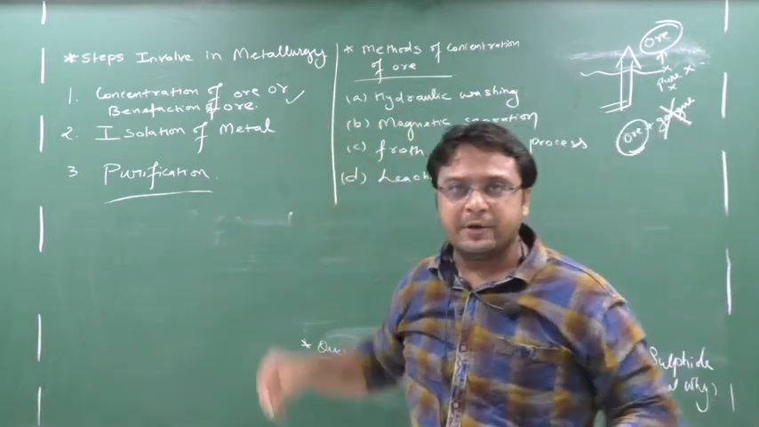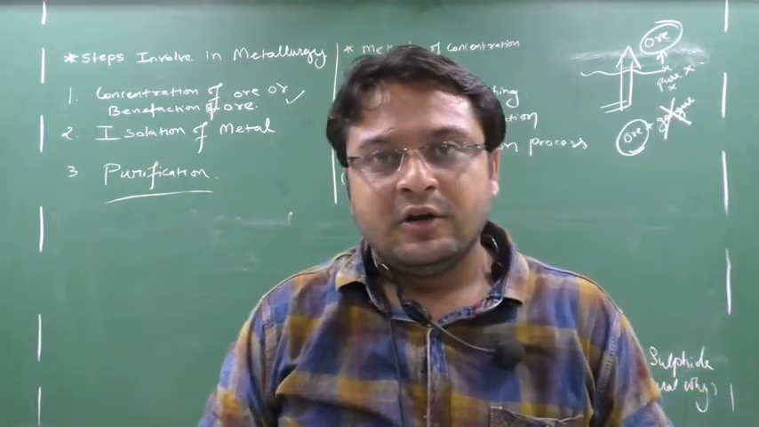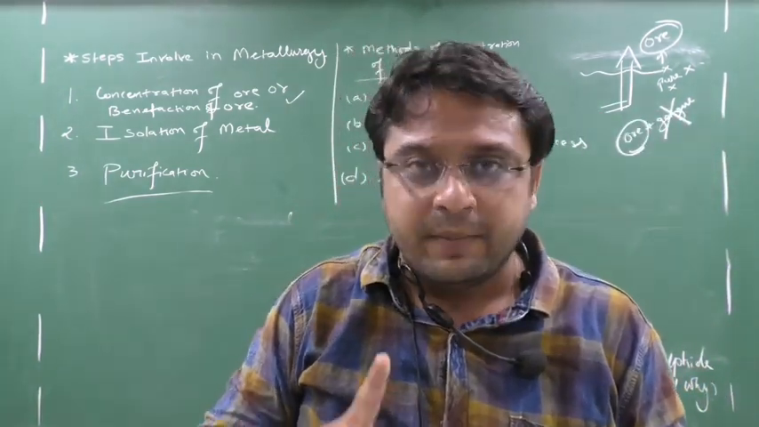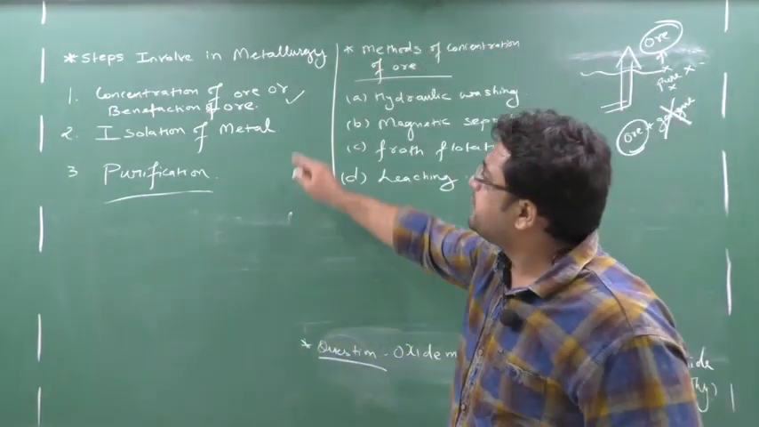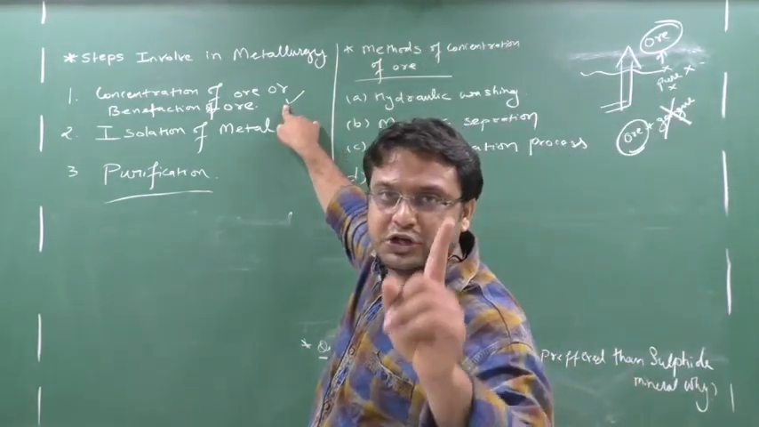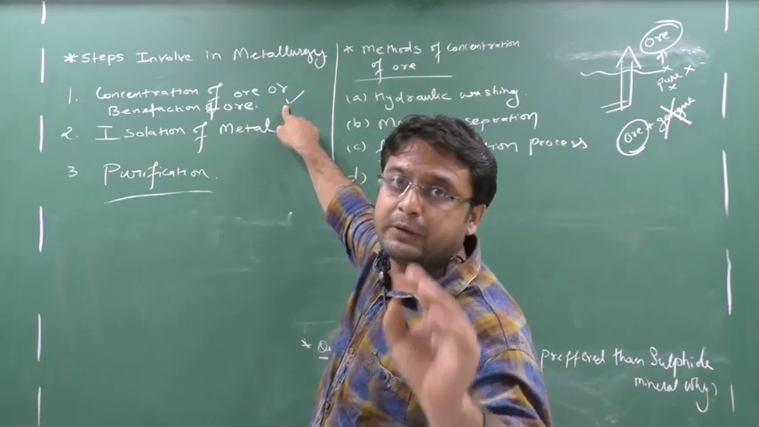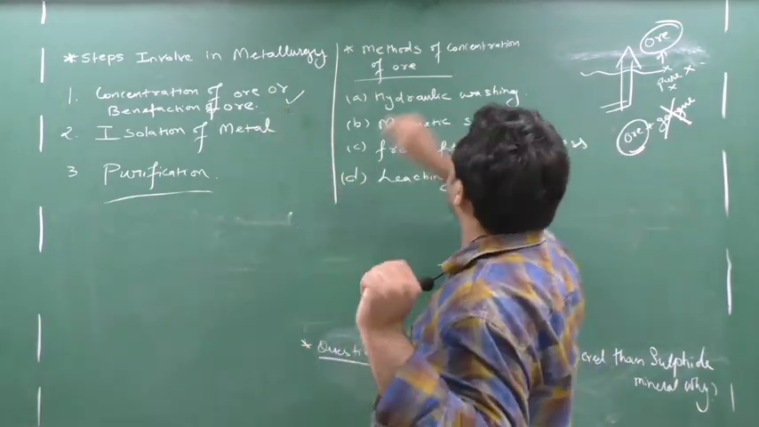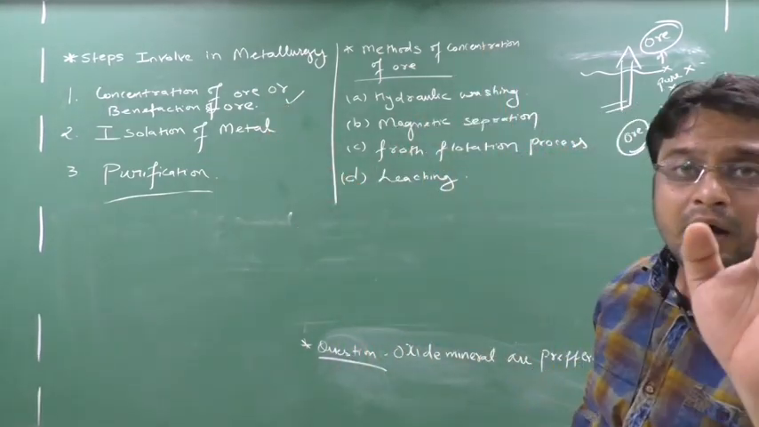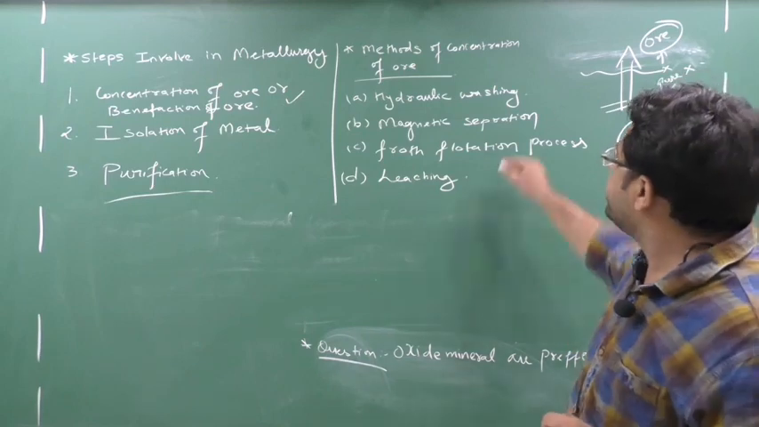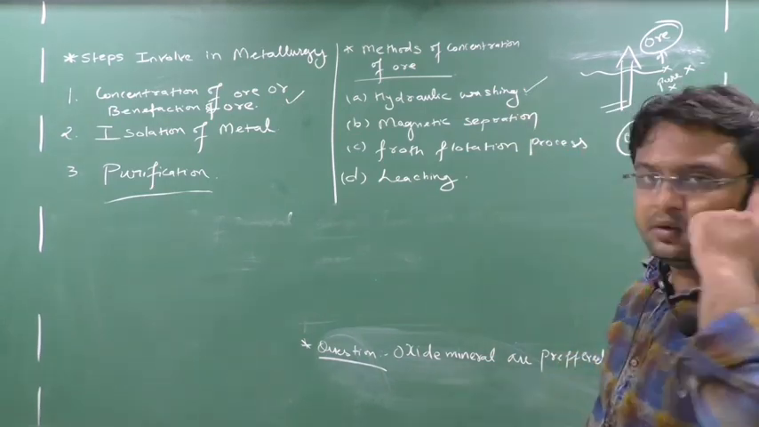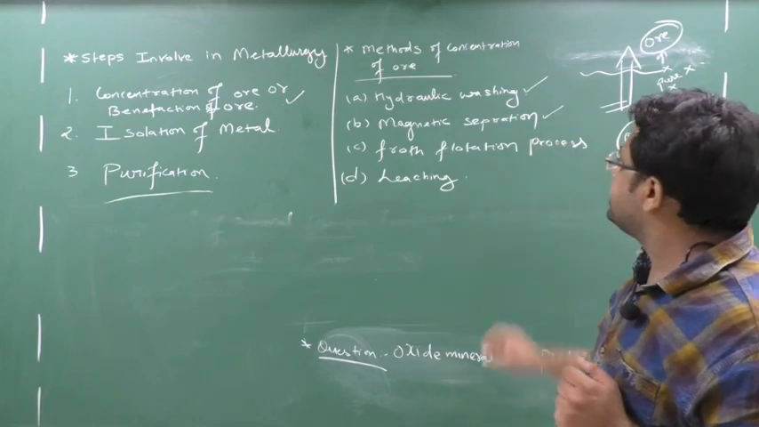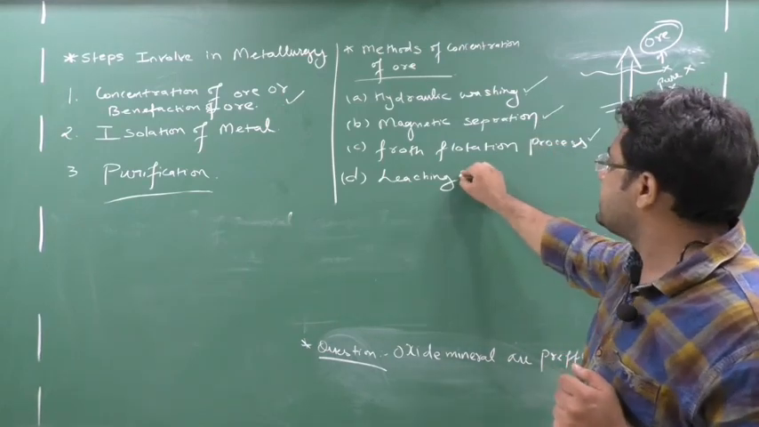Here in the first step you will obtain pure ore. Yes, tell me, pure ore. So in the first step we will obtain the pure ore. We are just cleaning the ore, removing the impurities from the ore. So what are the methods to remove the gangue from the ore? First is hydraulic washing, then magnetic separation, froth flotation process and leaching.